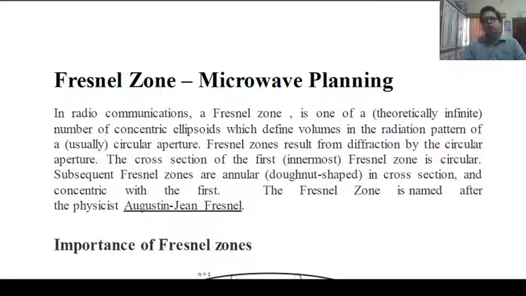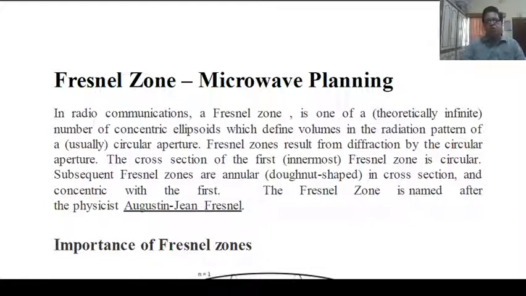Today we are going to discuss the Fresnel zone problem for microwave propagation. In radio communications, a Fresnel zone is one of a theoretical infinite number of concentric ellipsoids which define volumes in the radiation pattern of a usually circular aperture. Fresnel zones result from diffraction by a circular aperture.